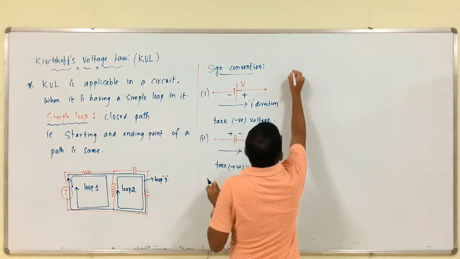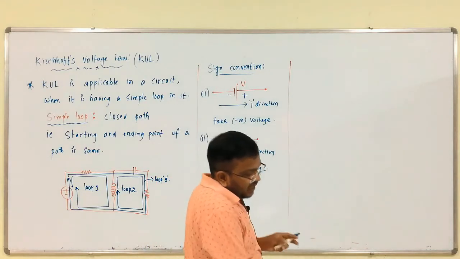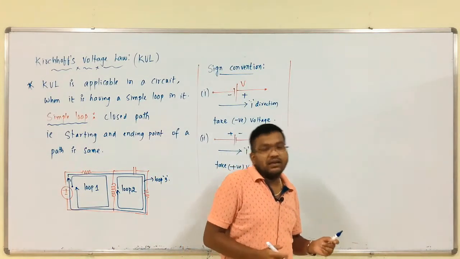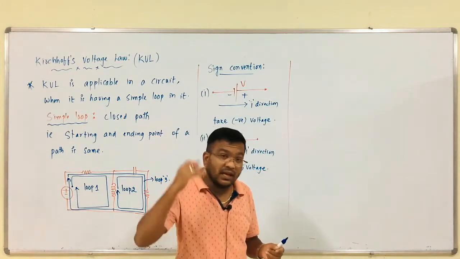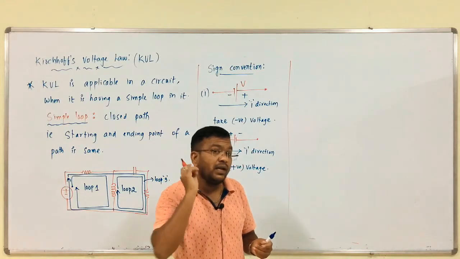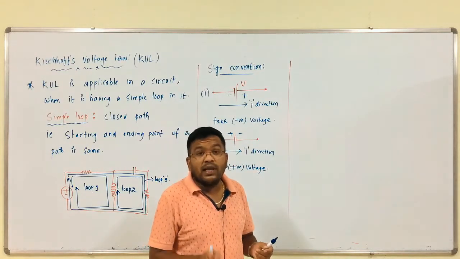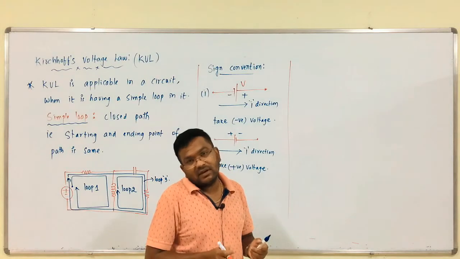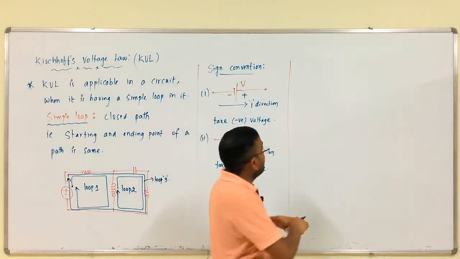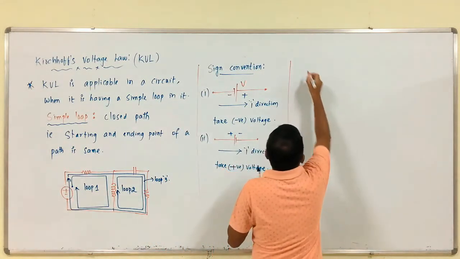Same like in case of KCL, here also we have some limitation. What is the limitation in KCL? It should be applicable only to a lumped network. So, what is the limitation here?